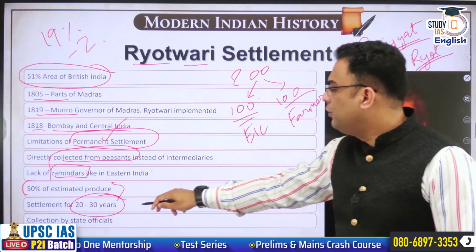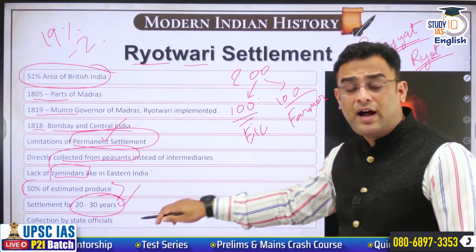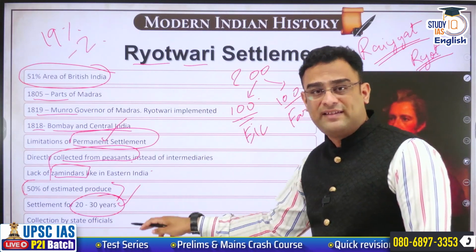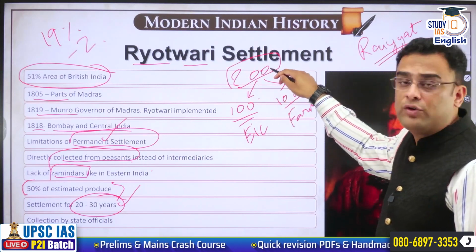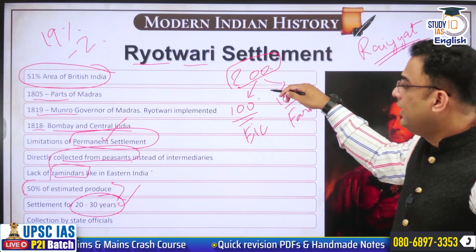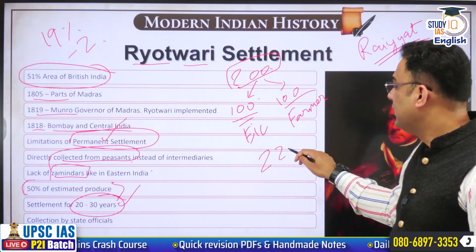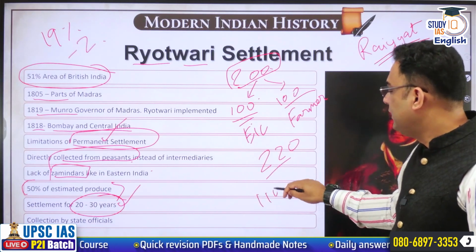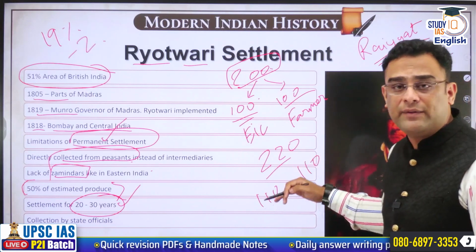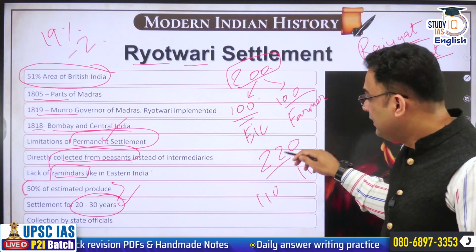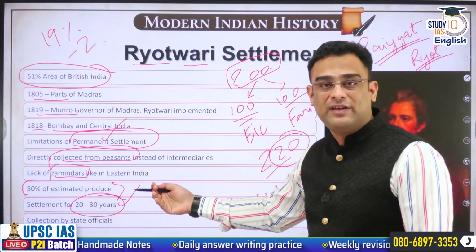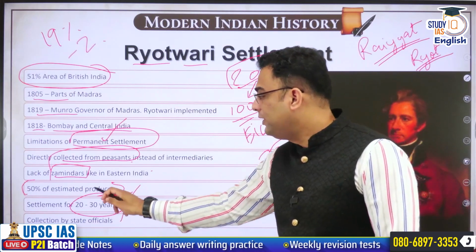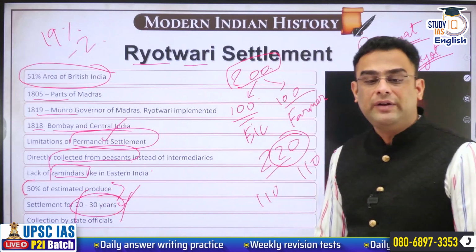This system will continue for 20 to 30 years. After 20 to 30 years, there will be a reassessment, and EIC will try to find out whether this amount of 200 has increased or not. If it has become, say, 220, then in that case, sharing will be 110 respectively. Okay. So that the company does not lose out on this extra income that is now being generated, this settlement was to be revised every 20 to 30 years.